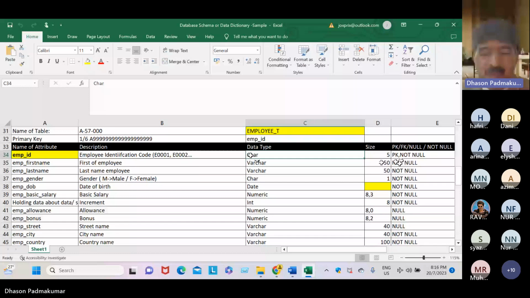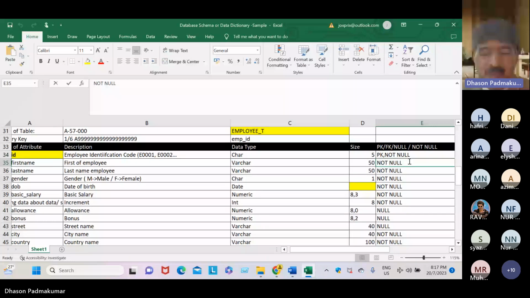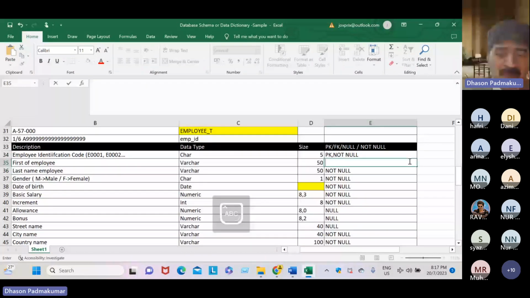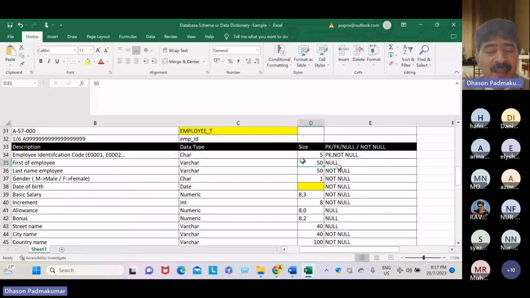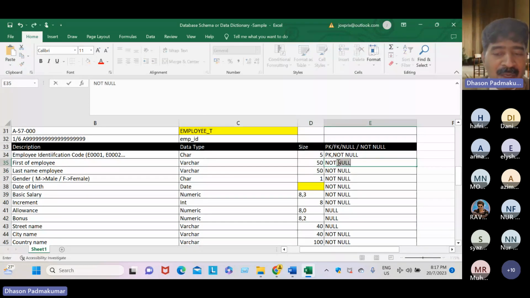If we place null here, the meaning is that the employee name can be blank as well, but maximum 50 characters long. So not null means the employee name cannot be blank, at least one character long, but maximum 50 characters long.